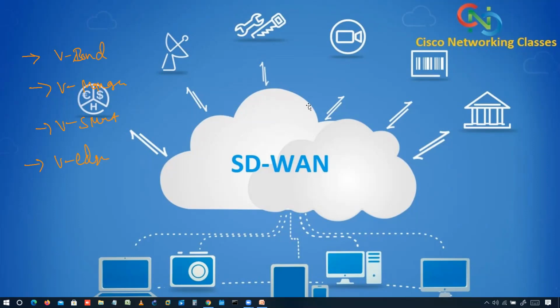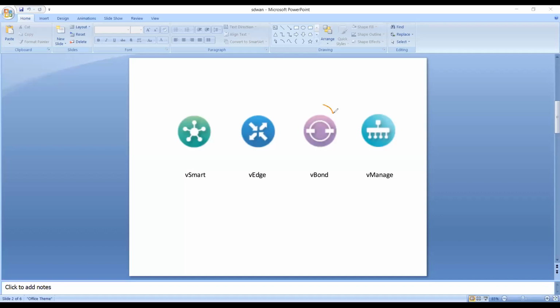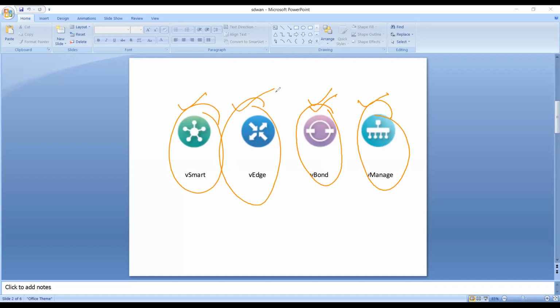So here we can see we have four things. The first one, this will be on the top always, that is vBond. Then we'll discuss vManage, vSmart, and then finally we'll discuss the vEdge device. Okay, so basically what is vBond? This is your orchestrator plane. Basically the vBond controller is largely responsible for the zero touch provisioning, that is the ZTP process, as well as the first line authentication and control information distribution, and it supports NAT traversal.